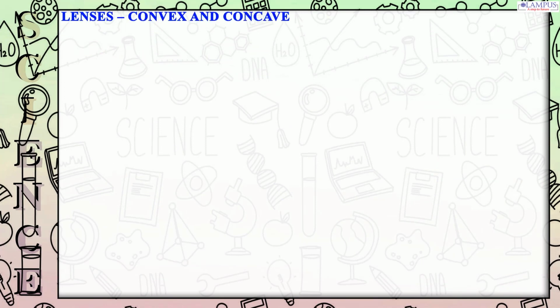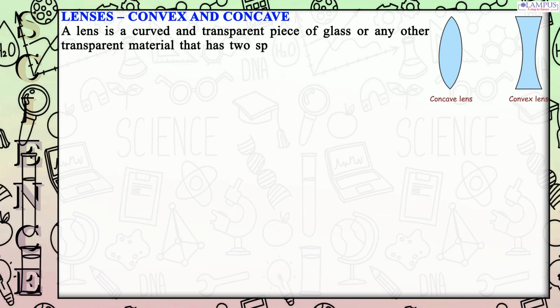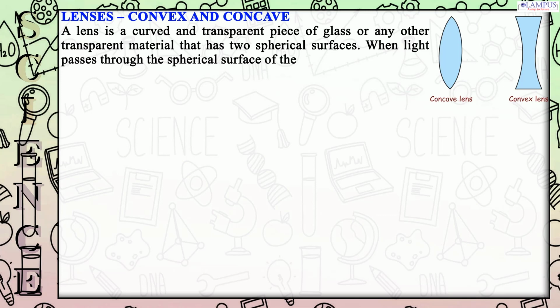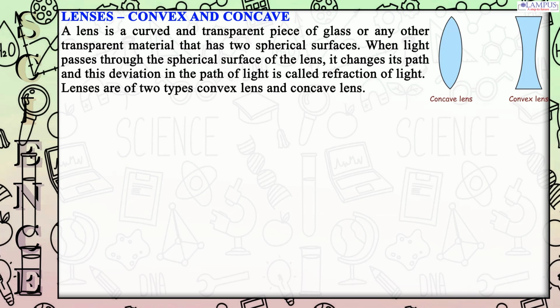Lenses, convex and concave. A lens is a curved and transparent piece of glass, or any other transparent material that has two spherical surfaces. When light passes through the spherical surface of the lens, it changes its path and this deviation in the path of light is called refraction of light. Lenses are of two types: convex lens and concave lens.